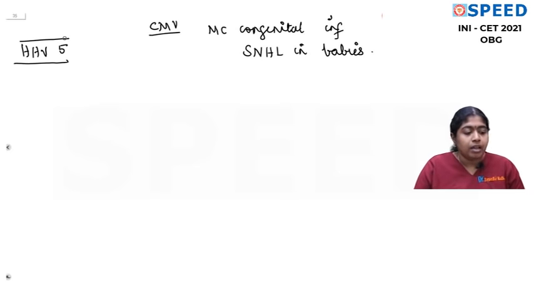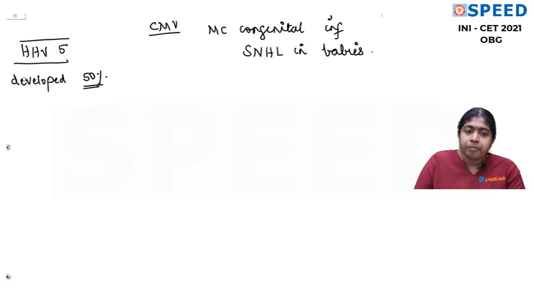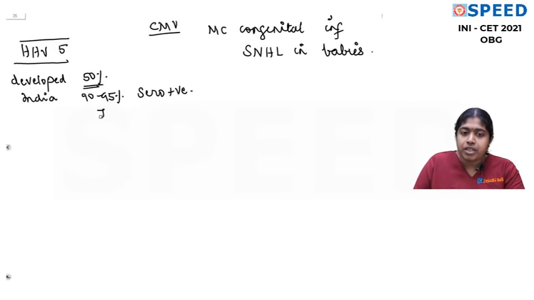Now when we take the incidence of cytomegalovirus, please understand that in developed countries, 50% of the people are seropositive. It means 50% of the people are affected and 50% not affected. But in a country like India, it is said that almost 90 to 95% of people are seropositive. So what do we mean? If you check CMV IgG for you and me, we will be positive. That means we will be immune.